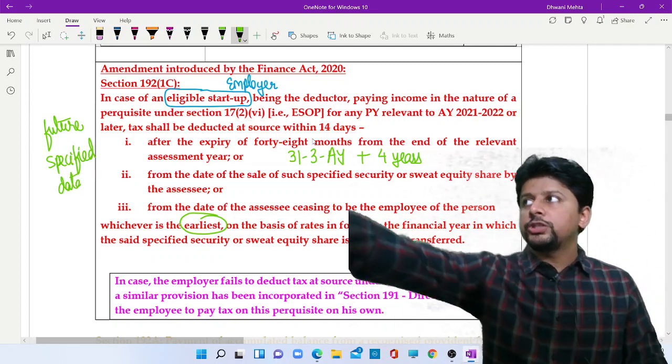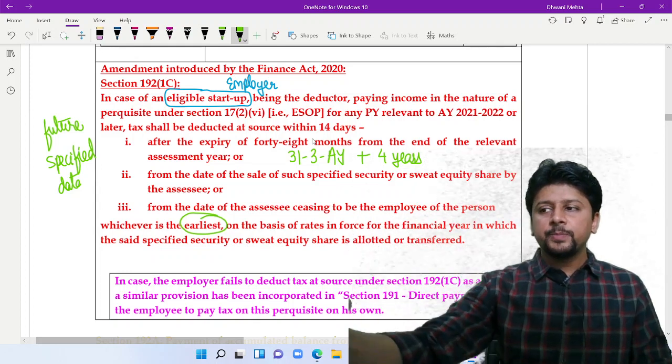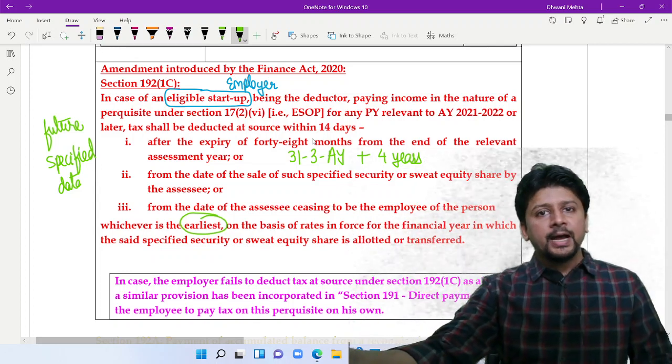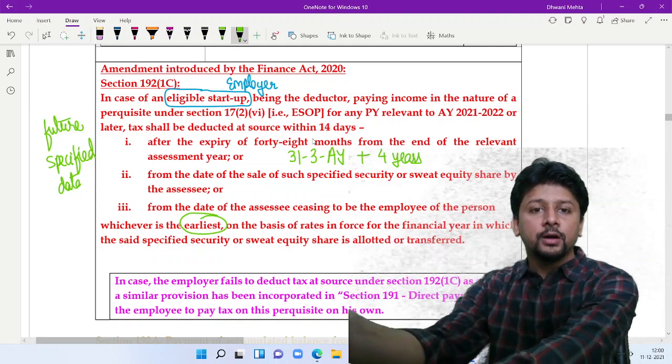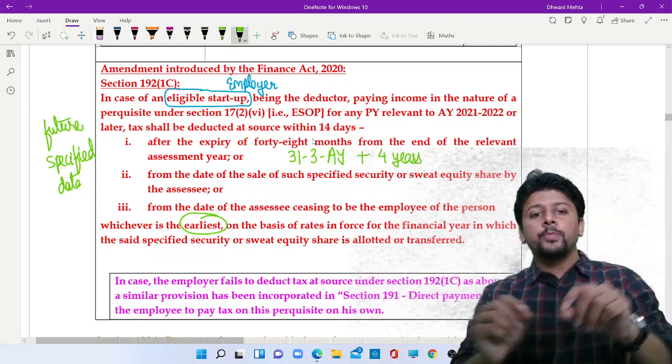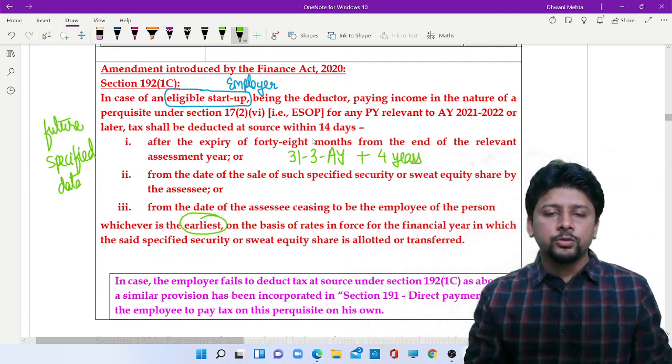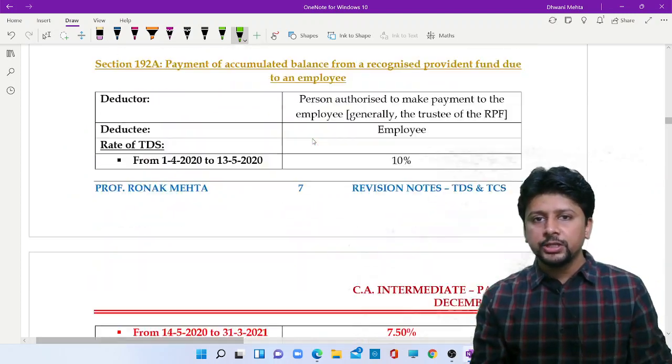And from this future specified date, within a span of 14 days, either the employer will deduct the tax, or if the employer is not able to deduct tax, the employee will have to pay that tax from his own pocket. So this was your section number 192.